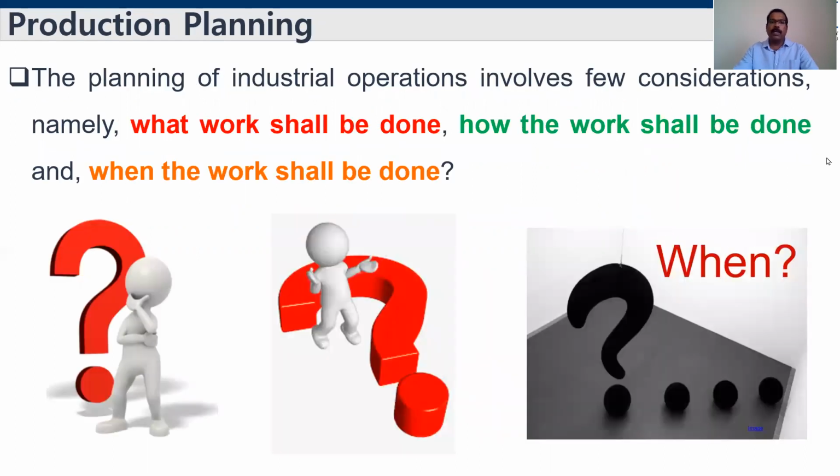Under production planning, what are all the considerations we have to make? We have to ask a few questions. The first one is: what work shall be done in our industry? That we have to consider. Once we decide what kind of work we are going to do, then we have to think about how the work shall be done.